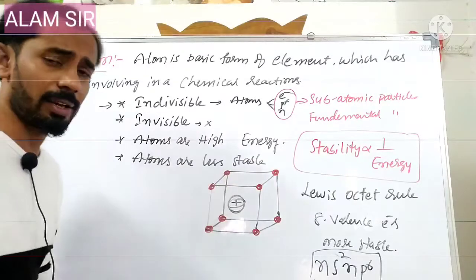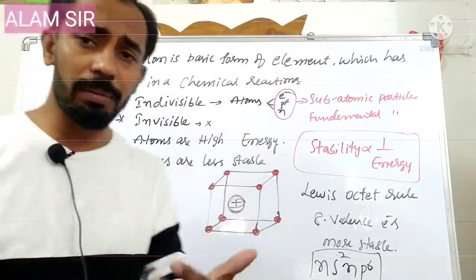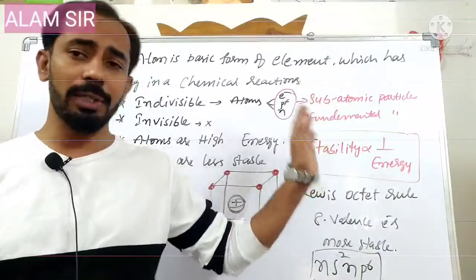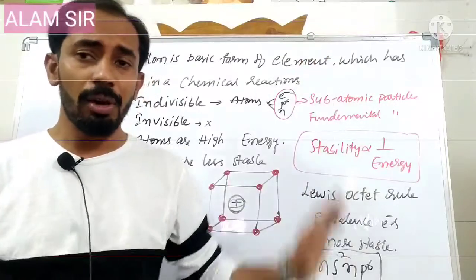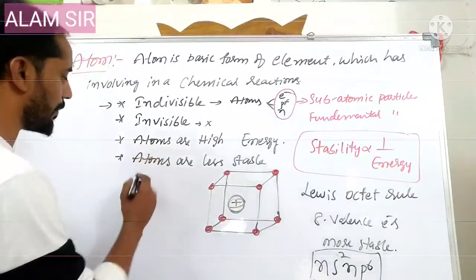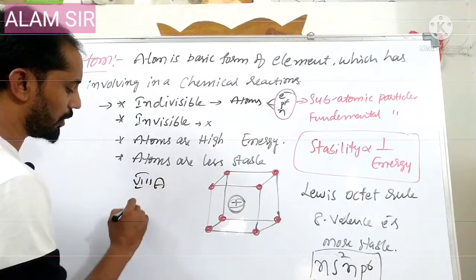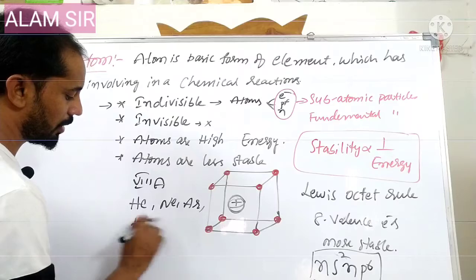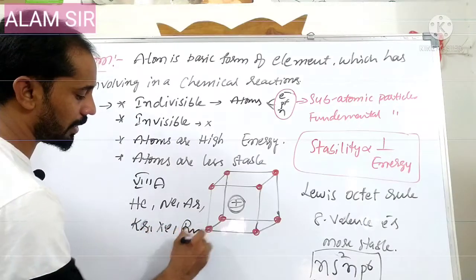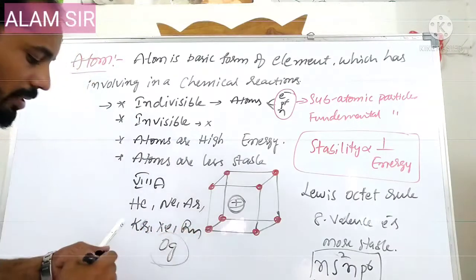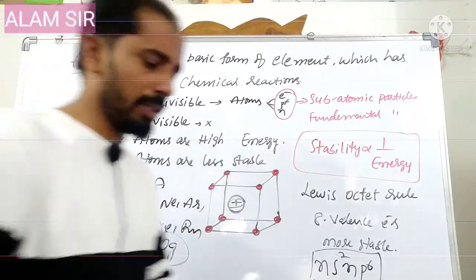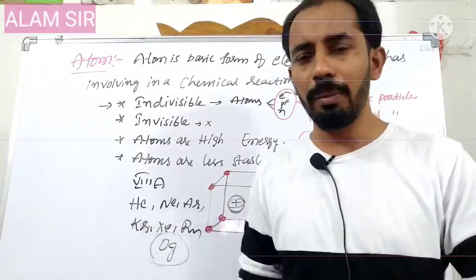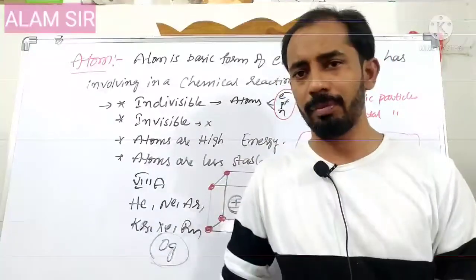In order to get those 8 electrons, suppose the atoms have different numbers of valence electrons, 1, 2, 3, 4, 5, 6, 7, 8, of course 8 also. Those which have 8 valence electrons are the 8th group elements. All 8th group elements can exist in the atomic state: helium, neon, argon, krypton, xenon, radon and oganesson, the newly discovered element, recently placed in the periodic table. So these are all available in nature in the atomic form.